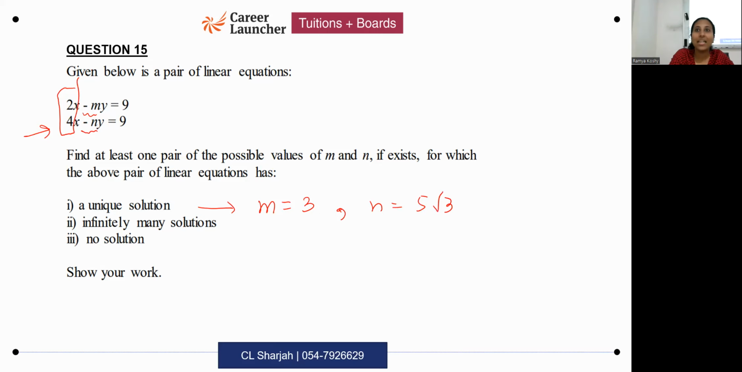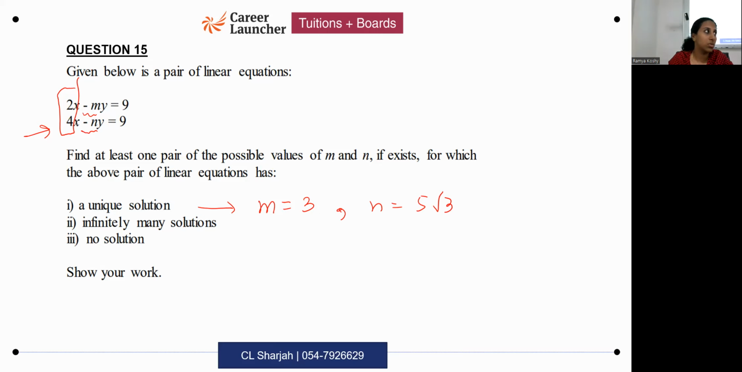Okay. Infinitely many solutions. Here it is compulsory what? For infinitely many solutions, a1 by a2 must be equal to b1 by b2. But also one more thing you should check. Here c1 by c2 is important. Only if a1 by a2 and c1 by c2 are the same, only in that case infinitely many solutions are there. So check that quickly. What is a1 by a2?